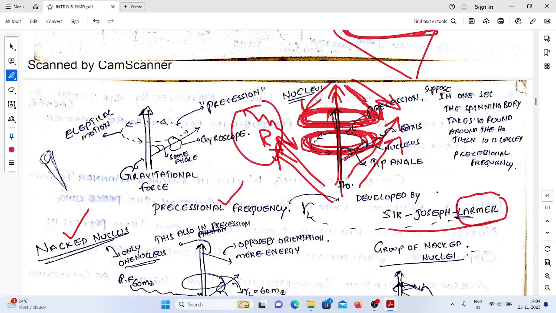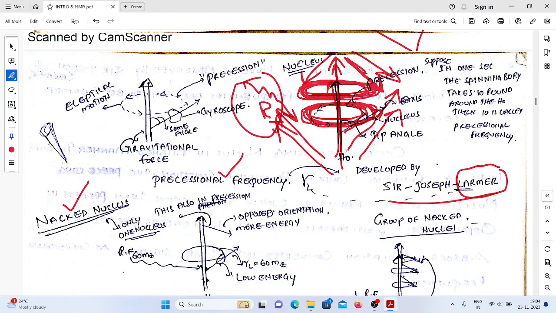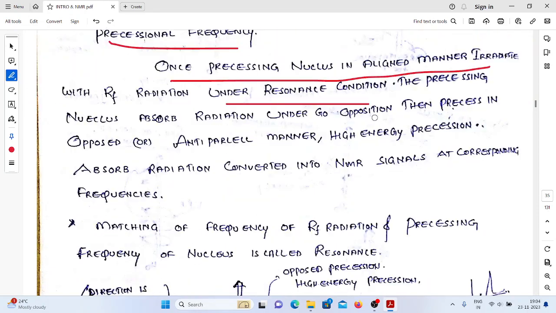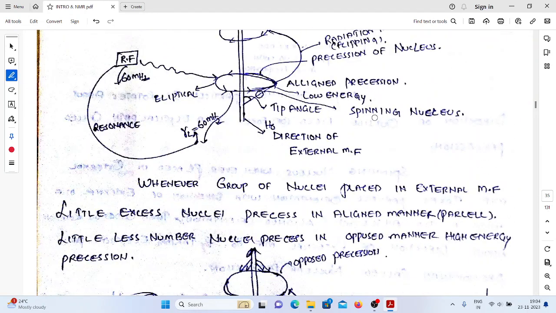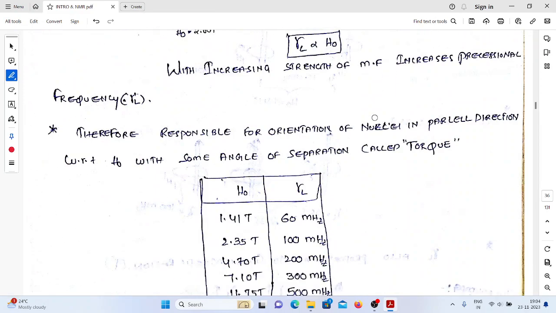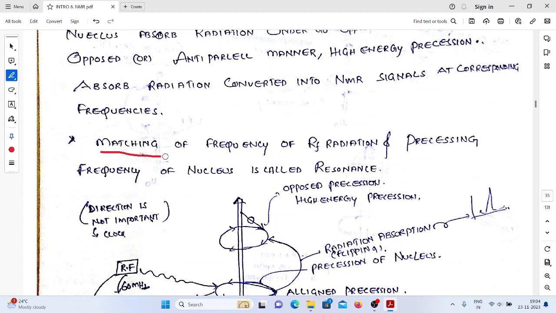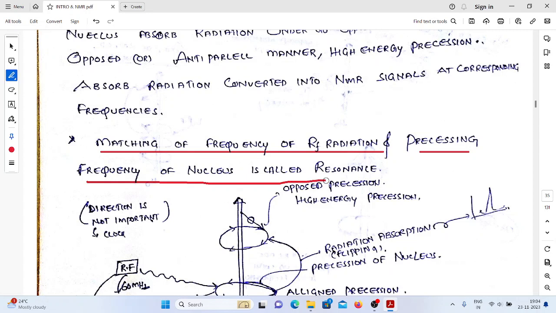In the quantum approach, we know the resonance condition. What is the resonance condition? The energy of the radio frequency radiation must be equal to the energy difference between the energy levels. So when will the opposition of the nuclei take place? The resonance condition is that matching of the frequency of the radio frequency radiation and the precessional frequency of the nucleus is commonly called resonance.